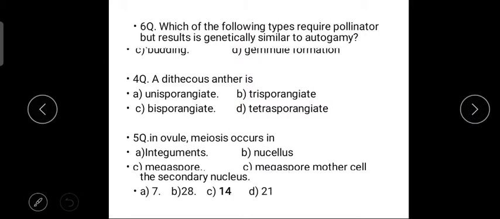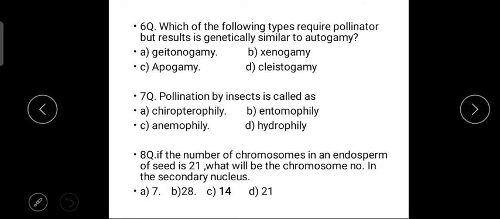So going for the next question, 6. Which of the following types requires the pollinators but results in genetically similar to autogamy? That means it appears as an autogamy. So what is it called? Option A, geitonogamy. Option B, xenogamy. Option C, epigamy. Option D, cleistogamy. So our answer is geitonogamy.